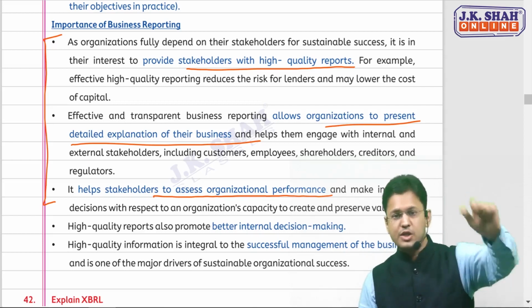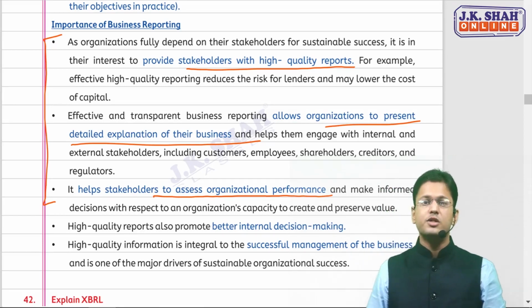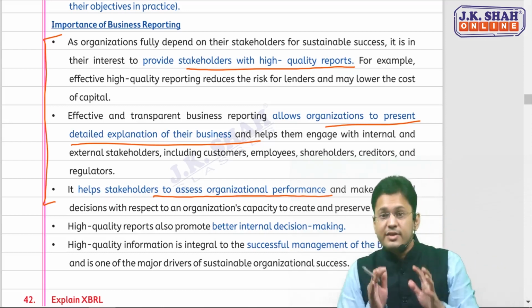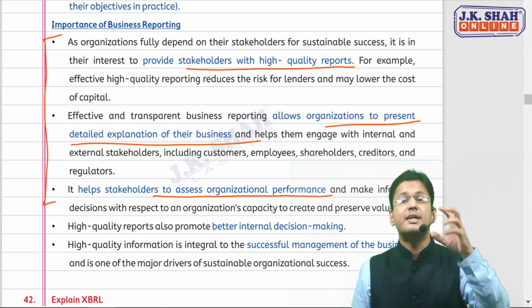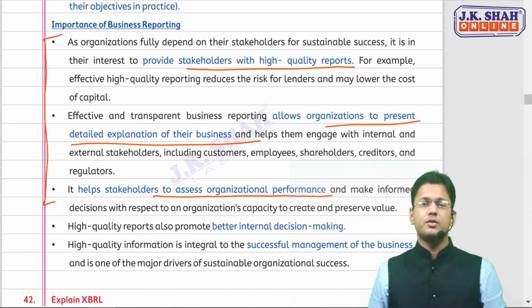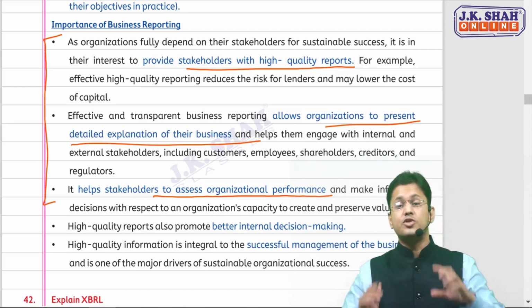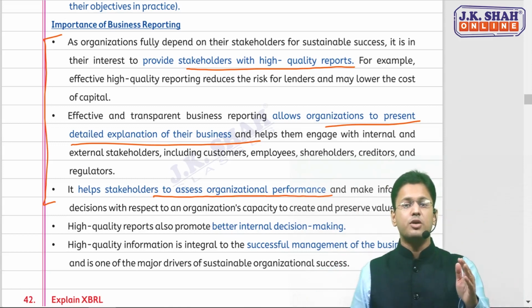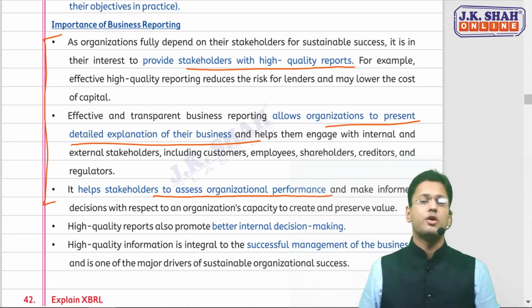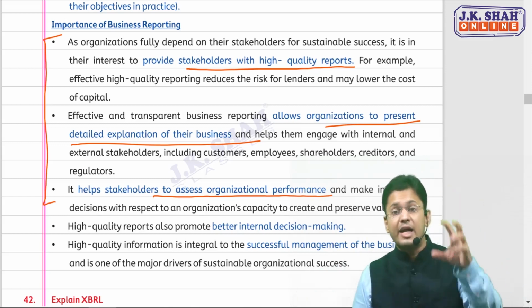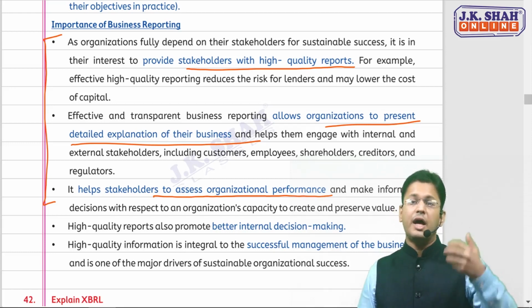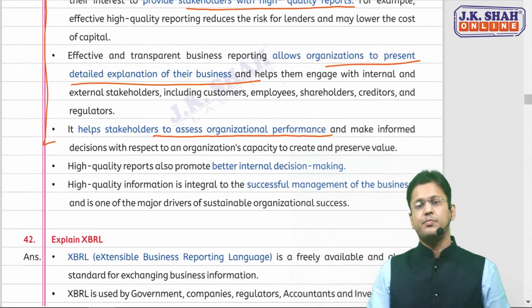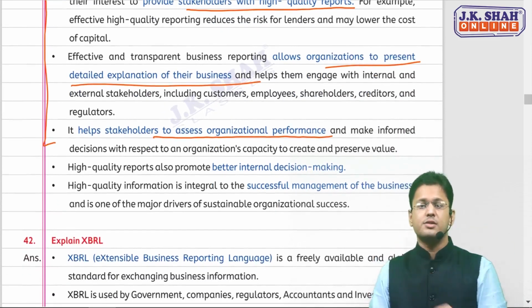First, since the organization fully depends on stakeholders for its success, it is in your interest to provide these business reports to them so that they can get high quality reporting. Secondly, you should try to present everything in these reports. Efficient, transparent reporting will engage your stakeholders with your organization. And it will help the stakeholders assess the organization's performance through these reports and make proper decisions. These were from the angle of stakeholders.